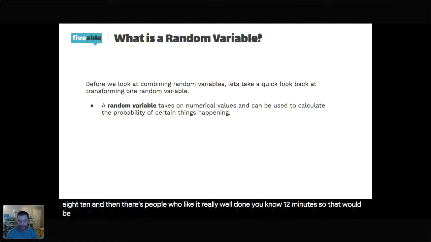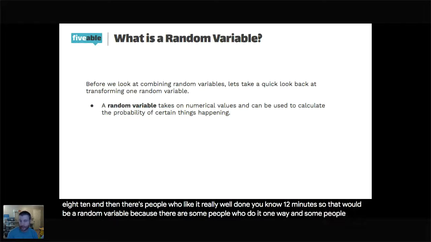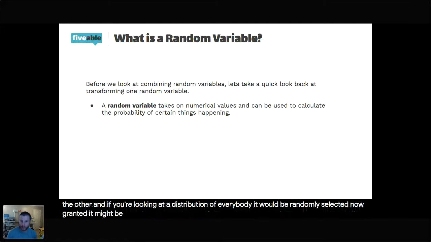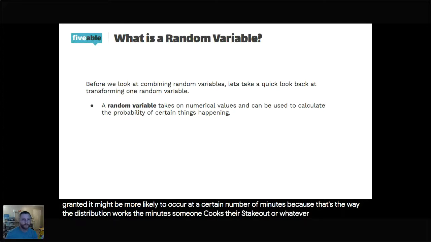That would be a random variable because there are some people who do it one way and some people who do it the other. If you're looking at a distribution of everybody, it would be randomly selected. Now, granted, it might be more likely to occur at a certain number of minutes because that's the way the distribution works. But the random variable itself is the number of minutes someone cooks their steak.